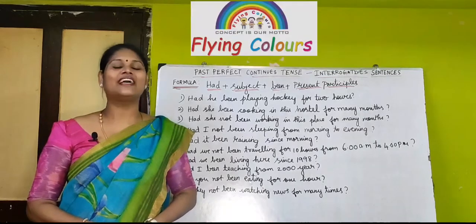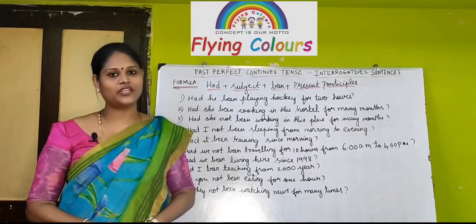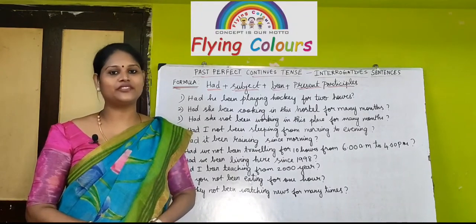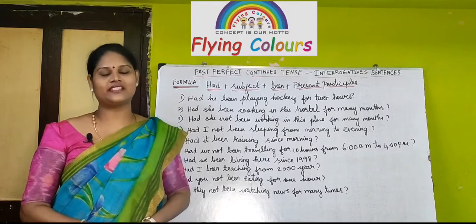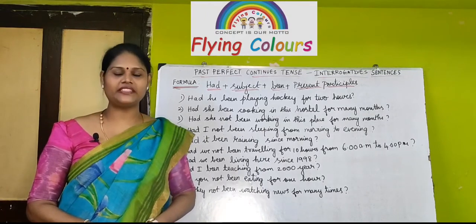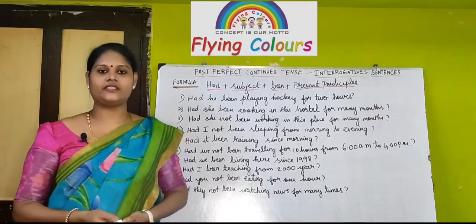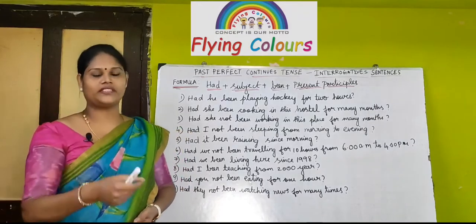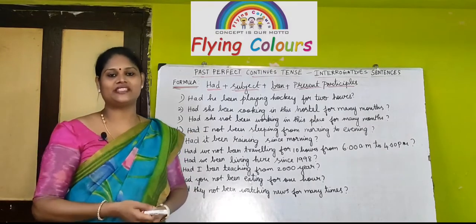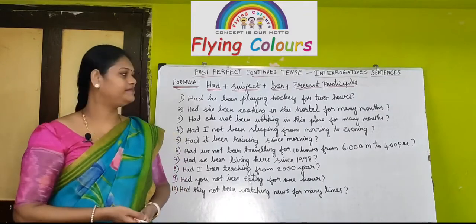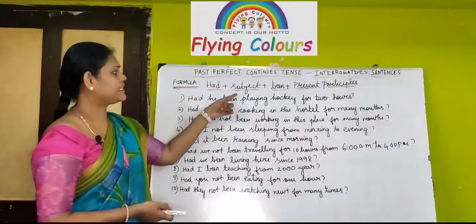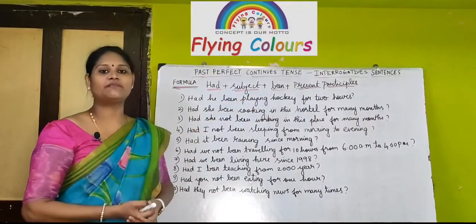Back to Flying Colors. In today's lesson, I am going to continue past perfect continuous tense interrogative sentences. Interrogative sentences means asking questions. So, you have to ask questions in past perfect continuous tense. So, let me teach you the formula. Had plus subject plus been plus present participles.